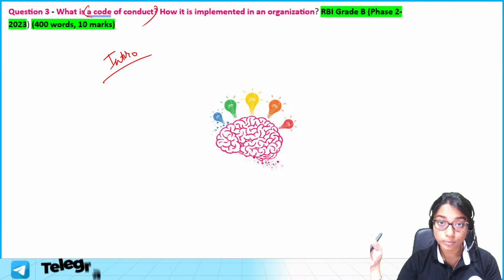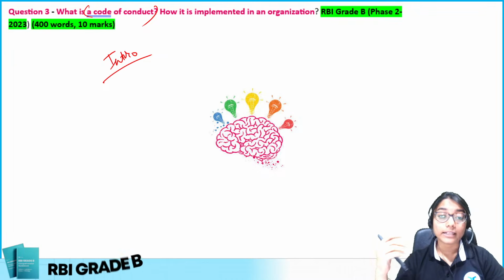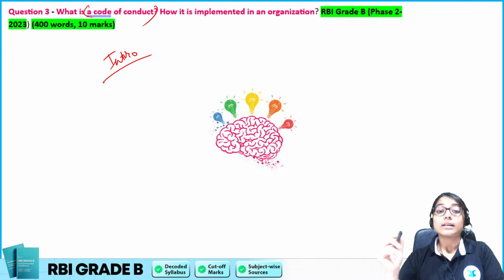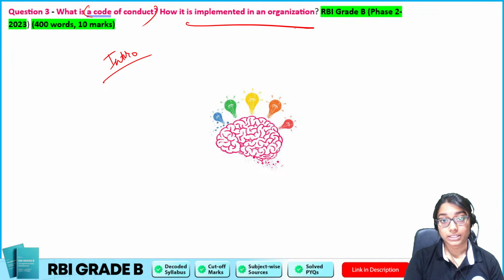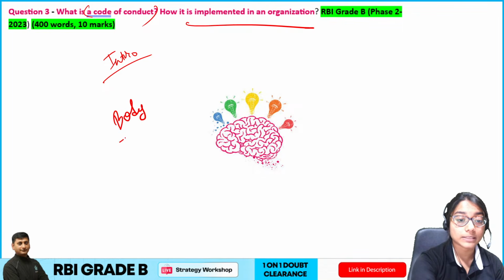Certain codes of conduct which you might have. So that is your basic introduction, simple. And then what we have to do is, how is it implemented in an organization? This is the body part of it, right? So how can we implement it? How can I implement it?